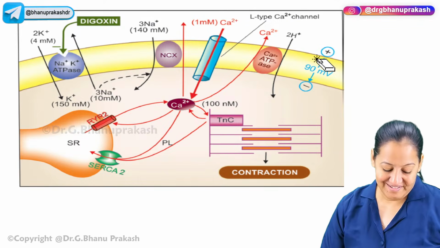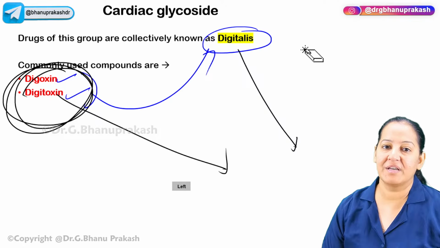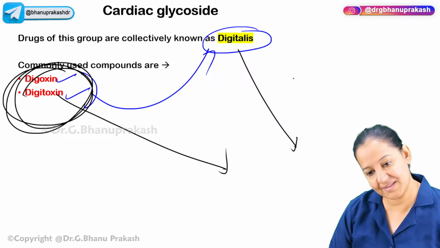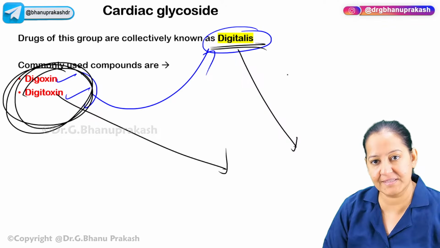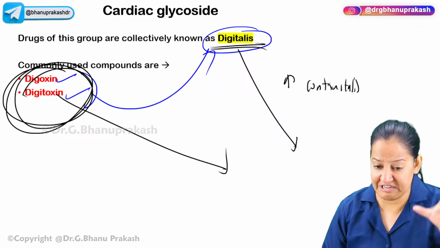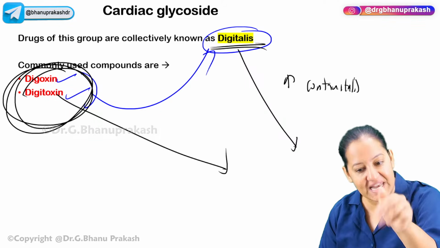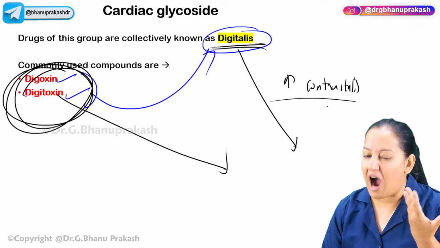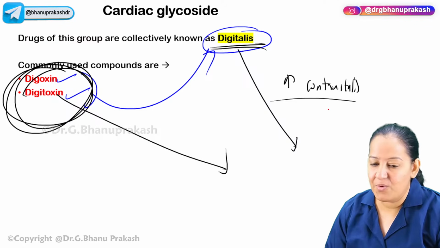Say, ma'am, you are teaching us an inotropic drug. What does the inotropic drug do? It increases the contractility of the heart, the contractility of the left ventricle. That is an inotropic drug. How does it increase the contractility? What do you mean by contractility?